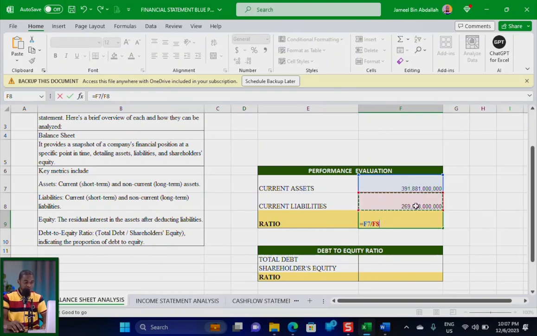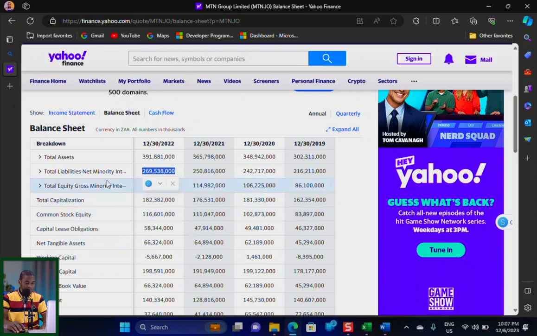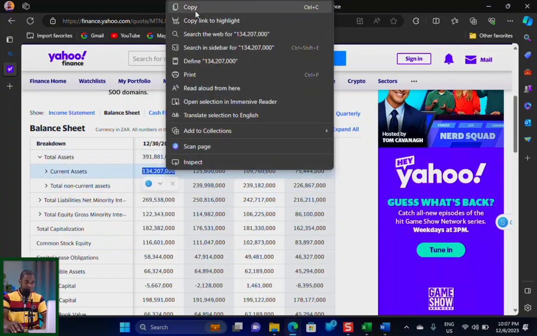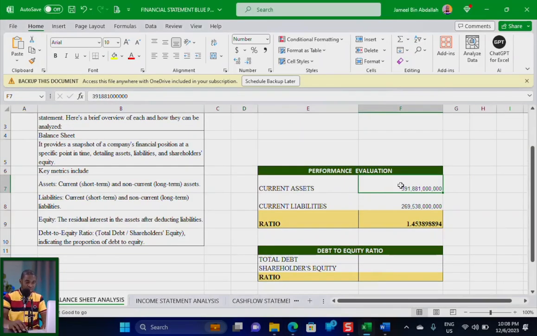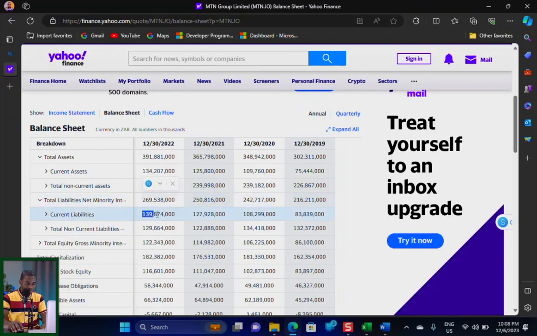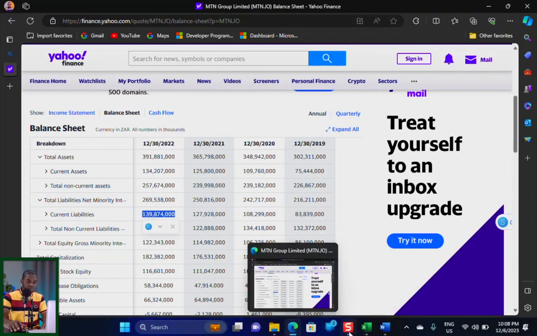Oh, sorry. What I did was to calculate the total assets. So this is not what I'm supposed to use. I will have to expand this and then take this very particular value here. This one. I will copy this one instead and then paste it here, so that I can now add the zeros at the end. 3 zeros. Then the same thing for that of current liabilities, which is this. Then I will copy it from here, go back to Excel, then paste this, then add 3 zeros, and this is exactly what I have.